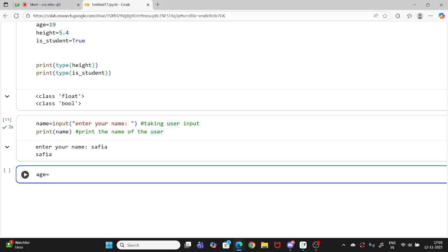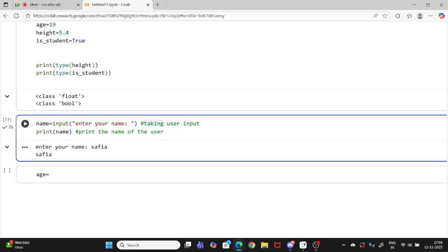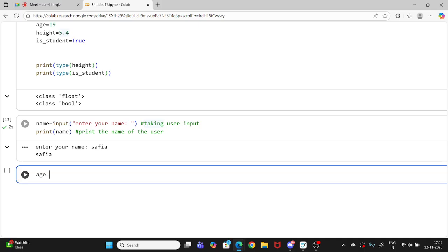This is a variable named age. Now I want to take input, so that a box will come where I can type the answer. Like here also I took input for the name variable from the user. In the same way here I want to take age as input. So what should I write?